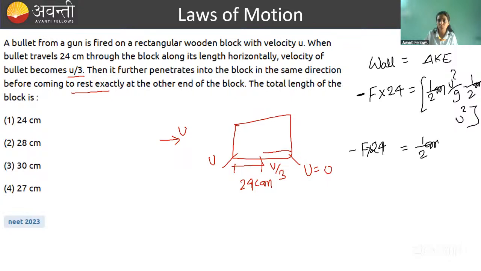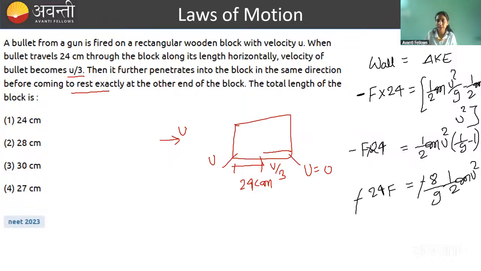Take half m u squared common. So you are getting 1 by 9 minus 1. So this is minus 8 by 9 times half m u squared, and this is equal to 24F with negative sign. So this will get cancelled. So 24F is equal to how much? 8 by 9 K naught. K naught is what? Initial kinetic energy. Now if you look at the,